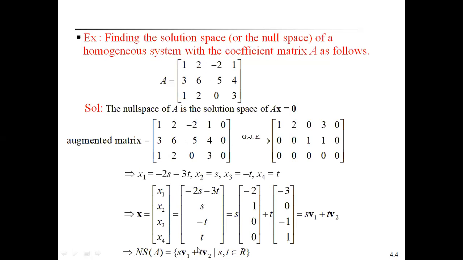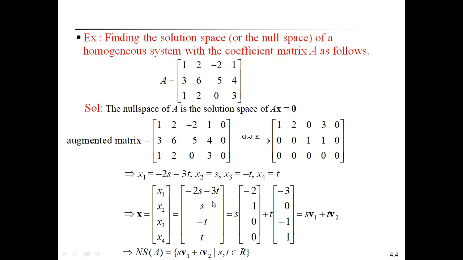Therefore, what is the null space of A? These two column vectors V1, V2 form a solution space of the given matrix A, or the null space of matrix A. This is the way to find out the solution space or null space of a matrix.